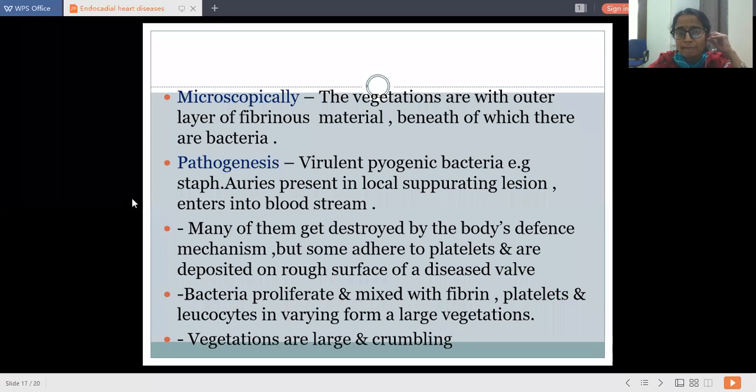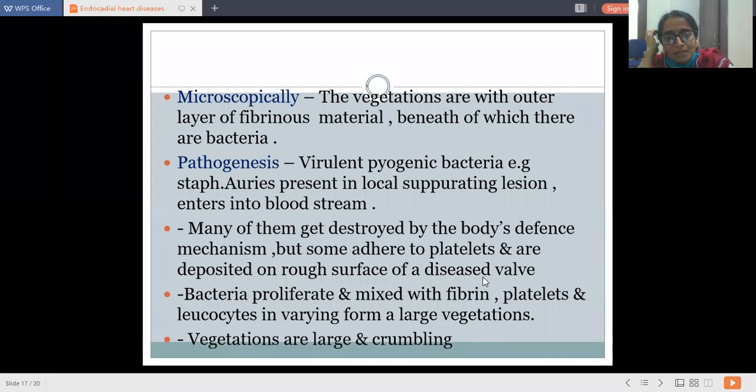Then pathogenesis. Virulent pyogenic bacteria, for example Staphylococcus aureus, present in local suppurative lesions, enter into the bloodstream. As acute bacterial endocarditis spreads from some primary lesion like a boil, carbuncle, osteomyelitis or any lung infection, Staphylococcus aureus from that lesion enters the bloodstream. Many of them get destroyed by the body's defense mechanism, that is phagocytosis, but some get adhered to the platelets and are deposited on the rough surface of the diseased valve.